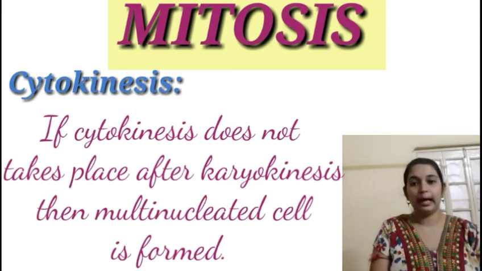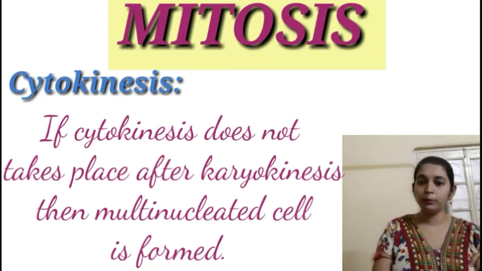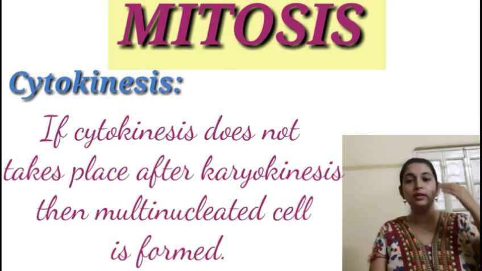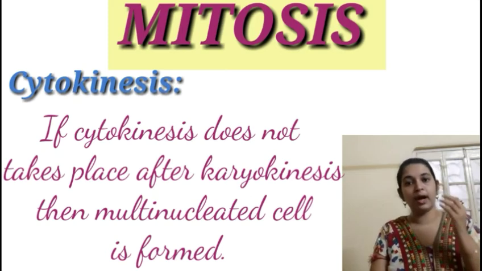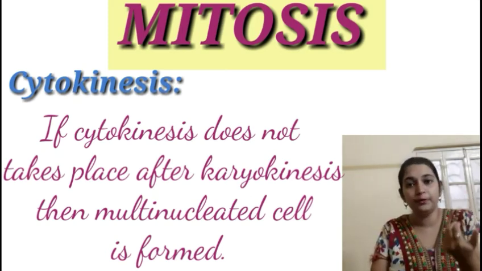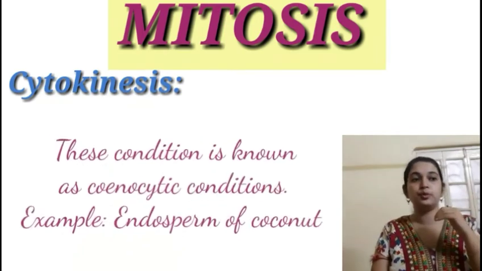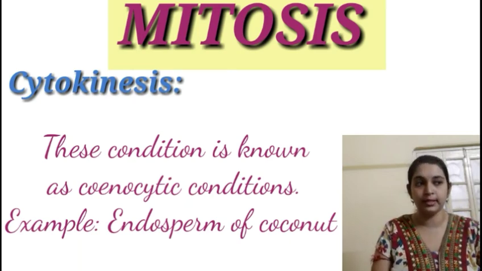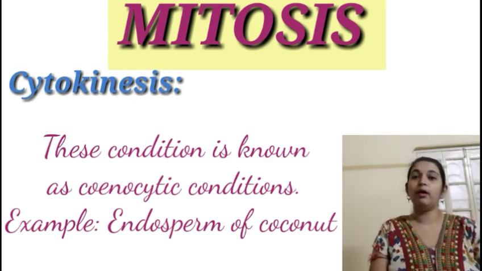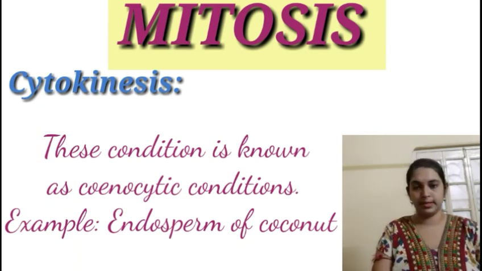Now, what can happen if karyokinesis is not followed by cytokinesis due to any reason? See, already the daughter nuclei have been formed in a single cell. If now the cell is unable to divide to form two daughter cells, then we will get a coenocytic condition or a multinucleated condition. That is, for example, what we call the endosperm of coconut. That is a coenocytic stage.